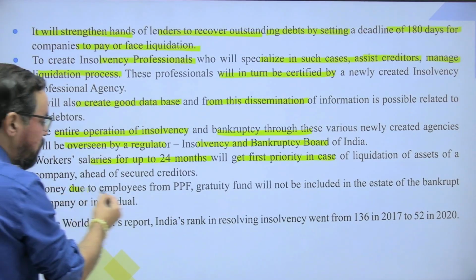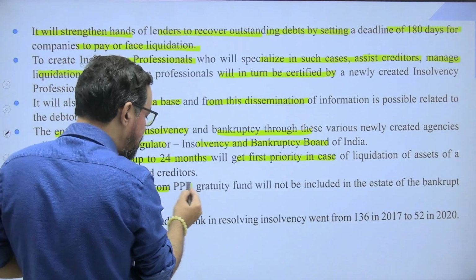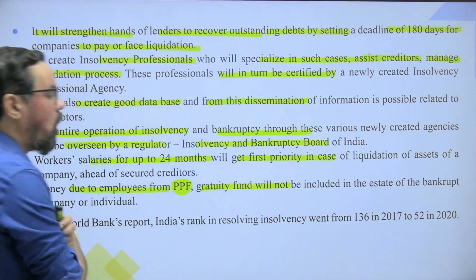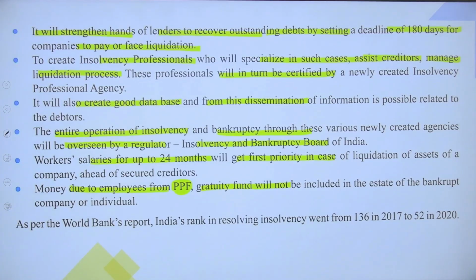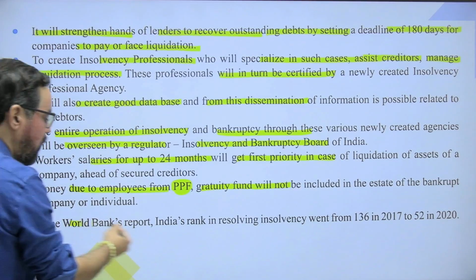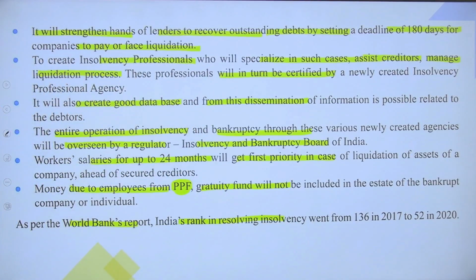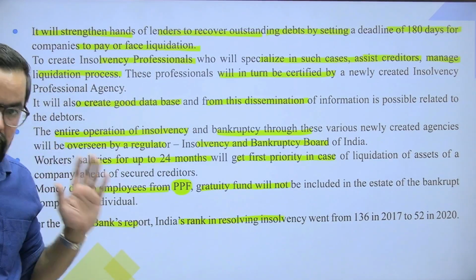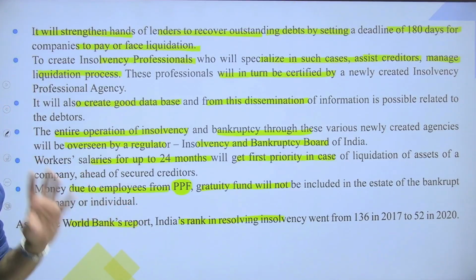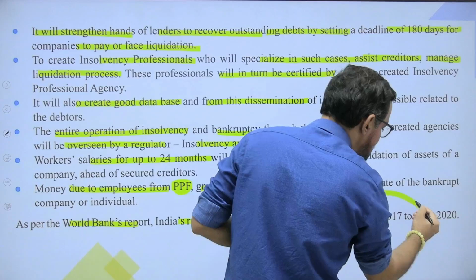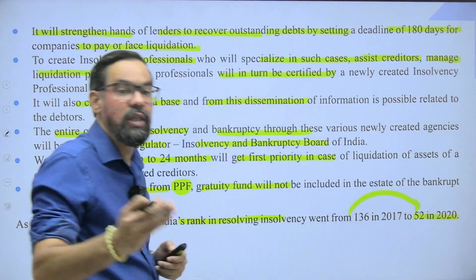Money due to employees from PF, PPF, Public Provident Funds, gratuity funds will not be included in the estate of a bankrupt company or individual. As per the World Bank report, India's rank in resolving insolvency went from 136 in 2017 to 52 in 2020. So you can see a huge transition within these 3 years.